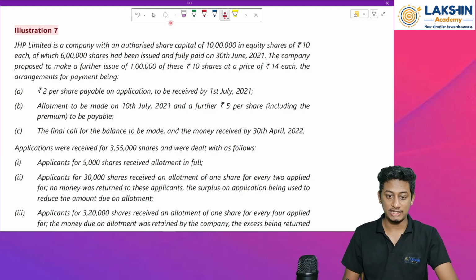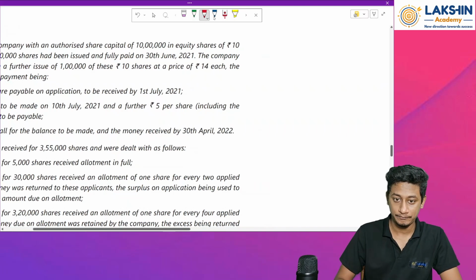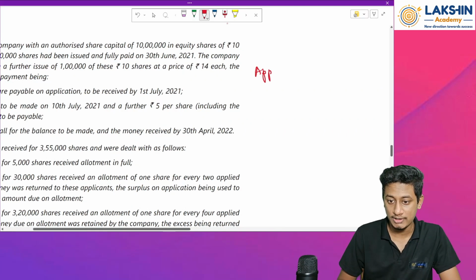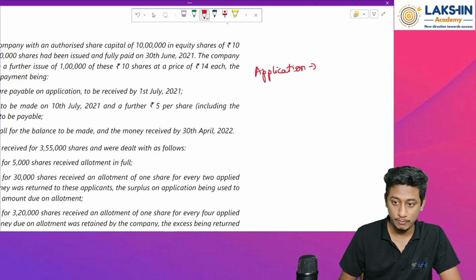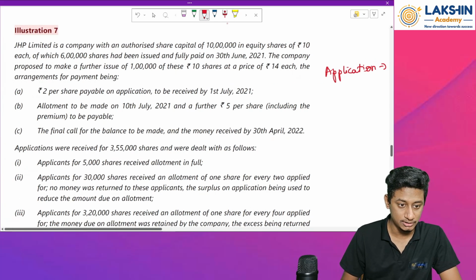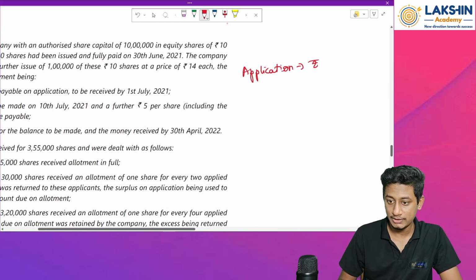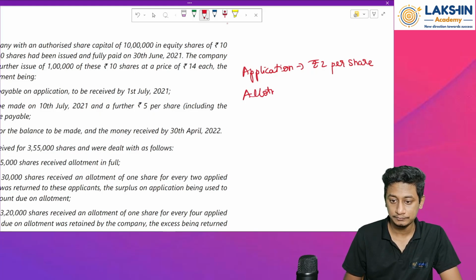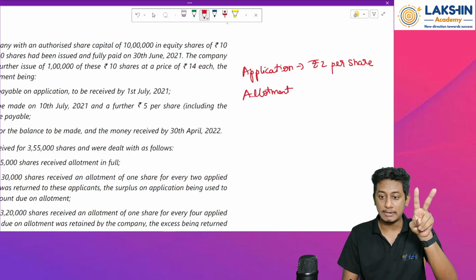So now first of all, let's write it down somewhere. On application, how much am I receiving? Rupees 2 per share. Then on allotment, I have a bifurcation.